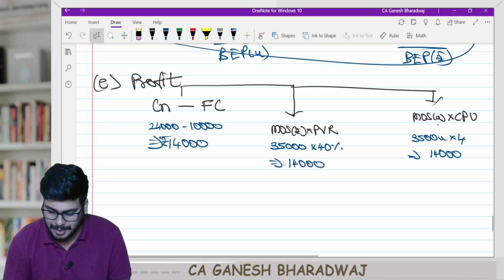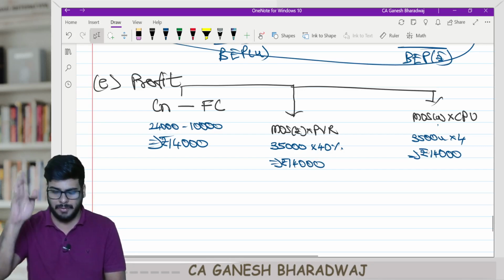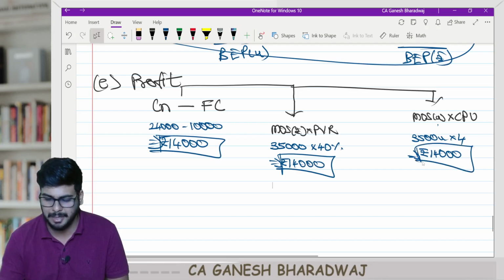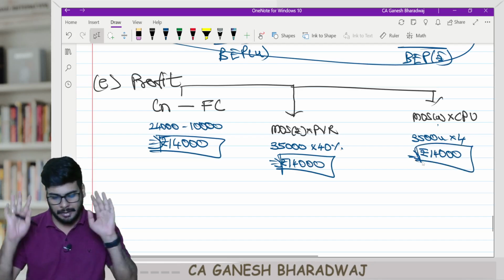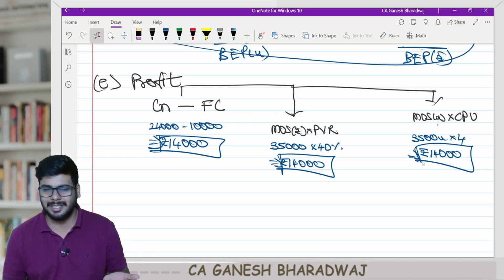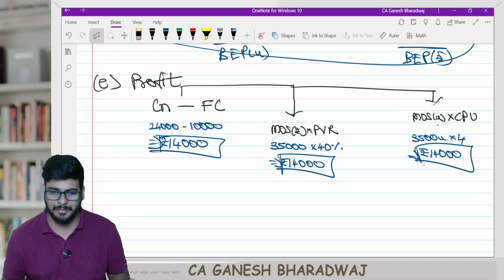Now guys, profit cannot be expressed in units. Profit is always expressed in bulk, right? Because in between this fixed cost came in, you can't express it on a per unit level. Profit needs to be expressed only in total. Clear with this, guys? See, that's about this entire chapter, guys. To be very honest, that's about this entire chapter.